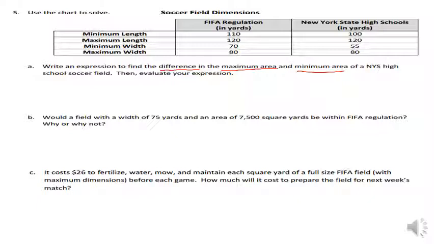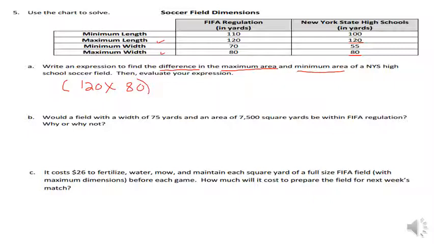So here you can see what they're giving us. They're giving it to us in length and width. And it's asking for area. So in order to find the maximum area, I would have to take the maximum length here and multiply that times the maximum width, because it's looking for the maximum area. So the maximum length in New York would be 120 times the maximum width would be 80.